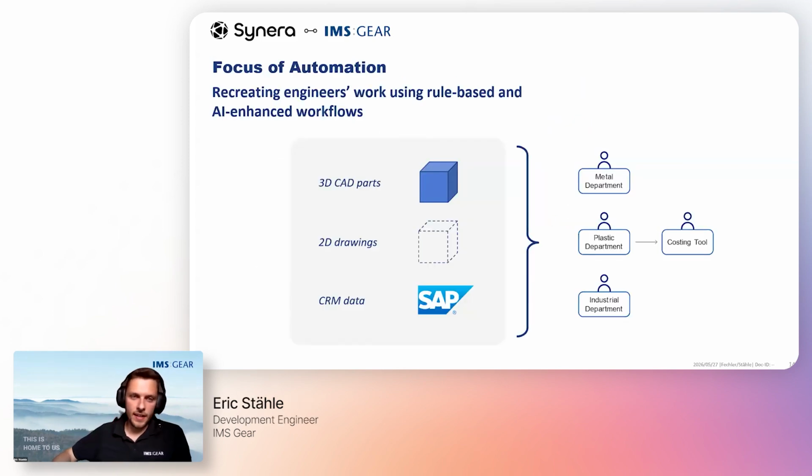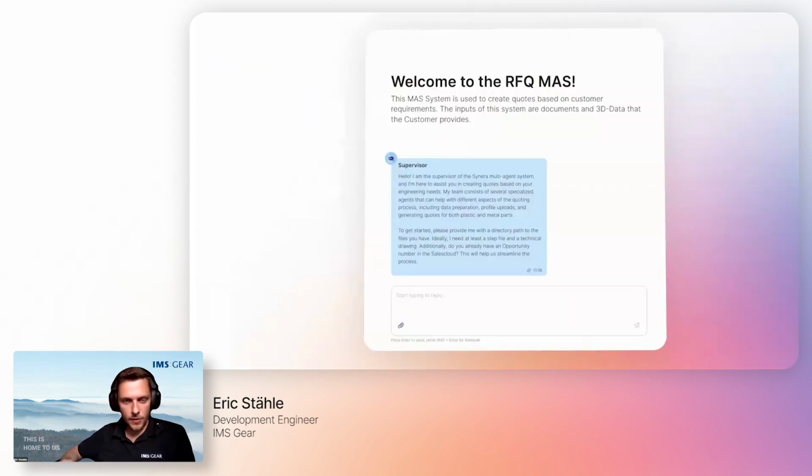Yeah, to get a better understanding, I think it should be clear at this point that those three departments are, you could say, the core knowledge of our company when talking about production. And what we essentially did, we tried to get all of the knowledge that is used to create those process parameters, costing, and so on in those three departments and put them into a workflow. And how this might look like, you can see here in this demo, we prepared a little video, and basically it's like Niklas mentioned, in the end, it's virtually a chatbot.